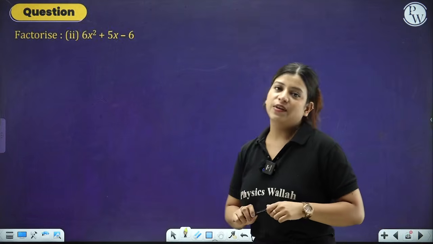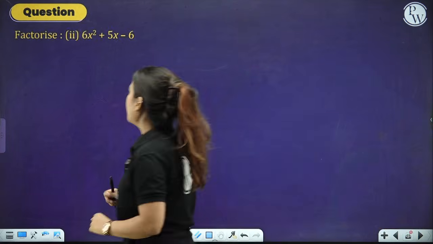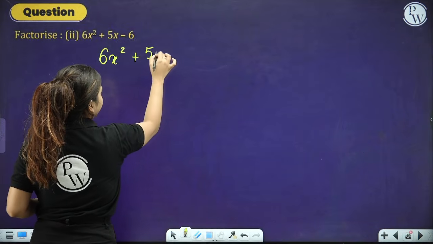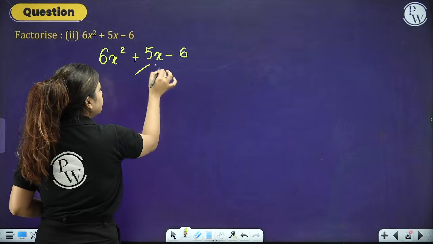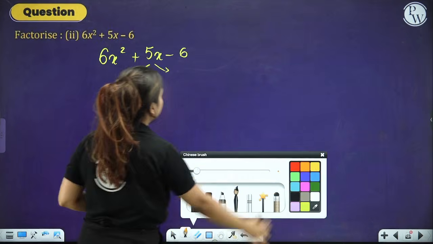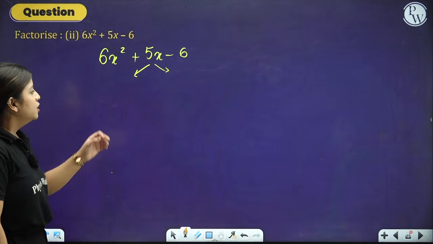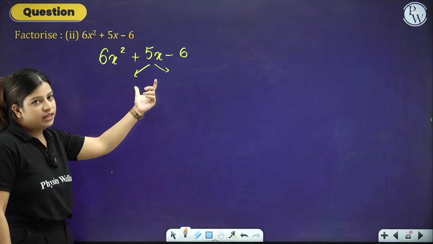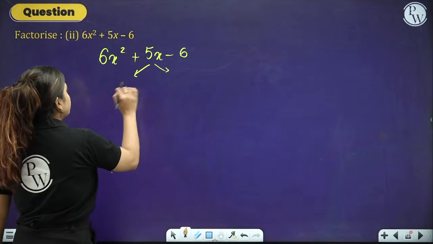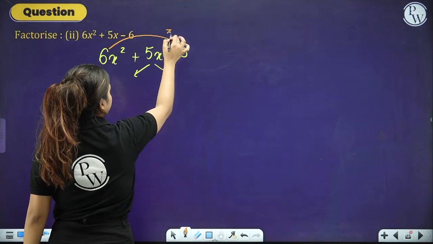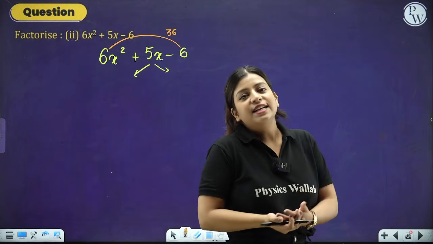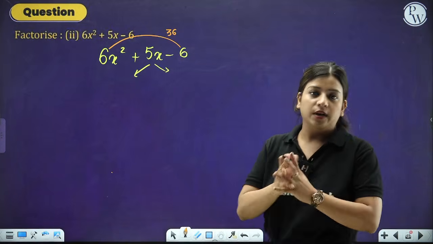6x square minus 5x minus 6. Now, we have to split 6x square minus 5x minus 6. So we have to split 5x into such two numbers so that the addition of those two numbers gives us 5x, and the multiplication of those two numbers gives us 36. Now, at certain times, finding such numbers becomes a chaotic task, right?